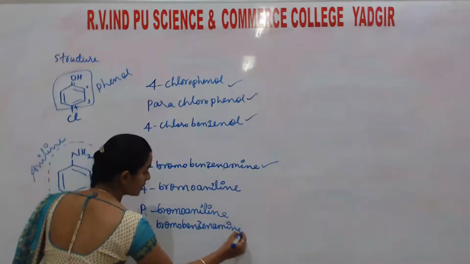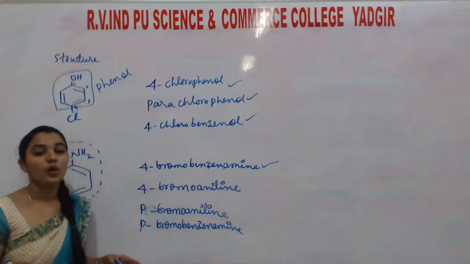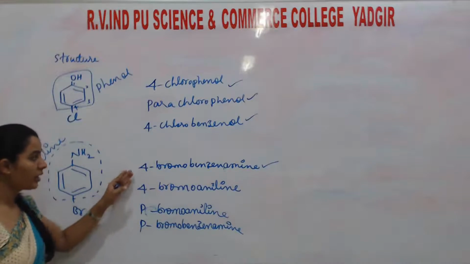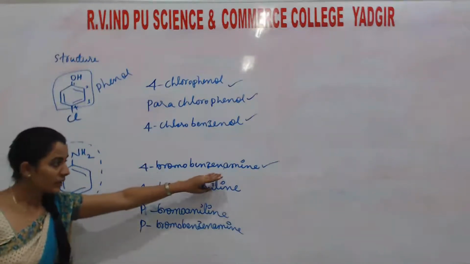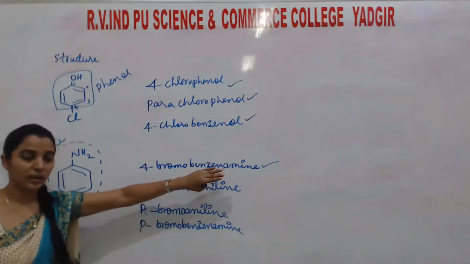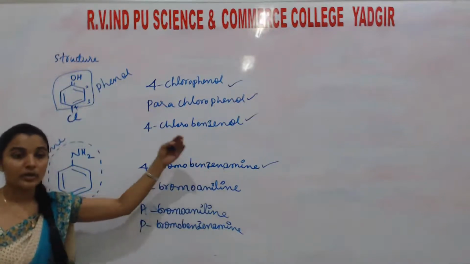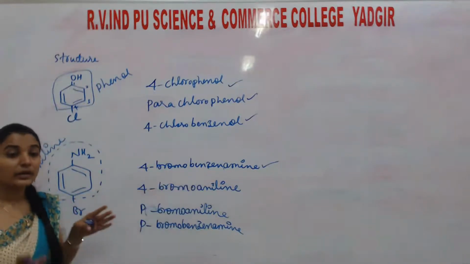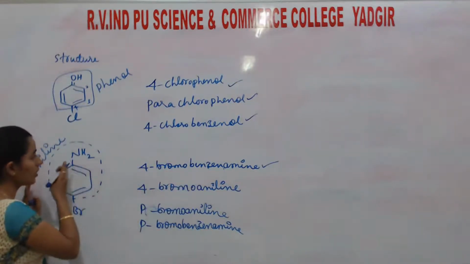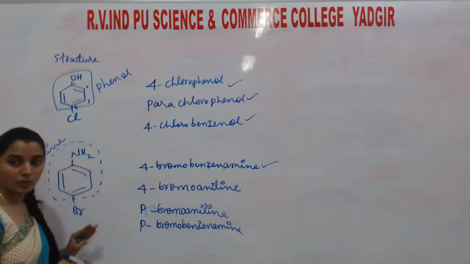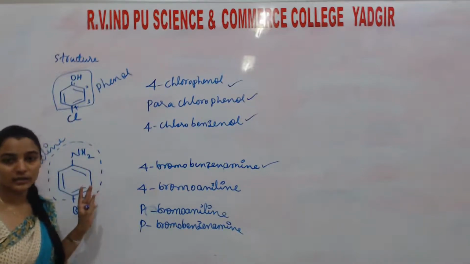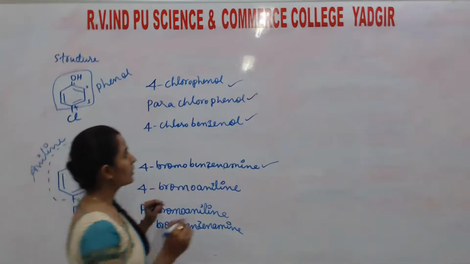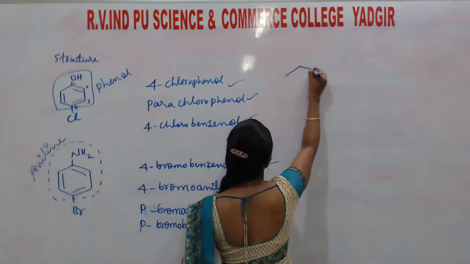So what I told, students, there is no exact proper way for naming of these compounds. Of course, based on the priority, they have two names. By the derivatives of benzene, they are named as benzenol, benzoic acid, and also benzenamine, like that. But commercially they are called aniline, phenol, benzoic acid, phthalic acid, like that. Understand? So this is another. Another example I'll give here at the same time.